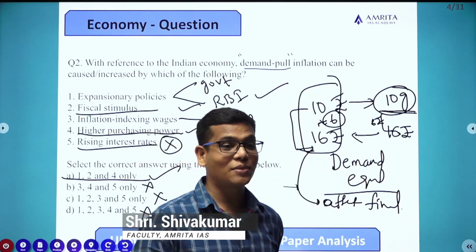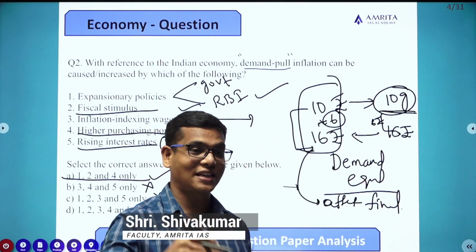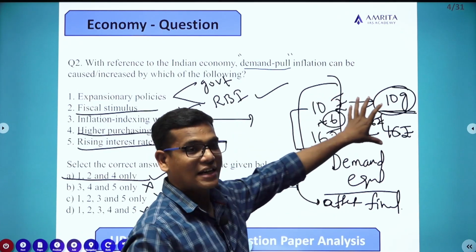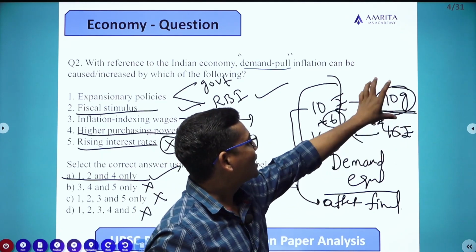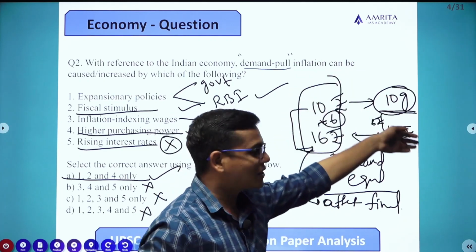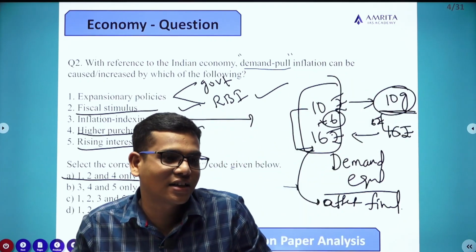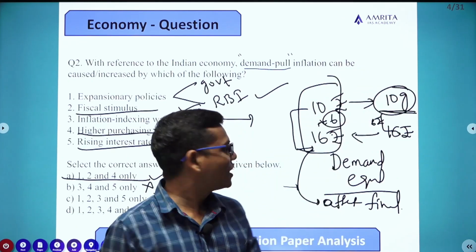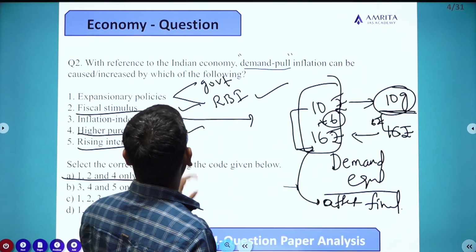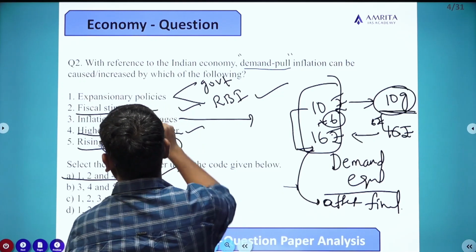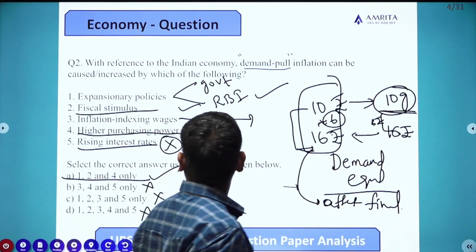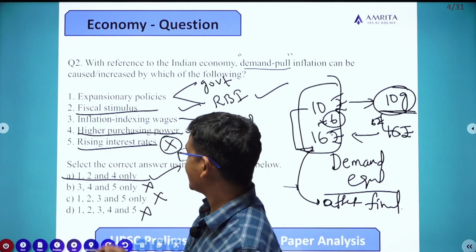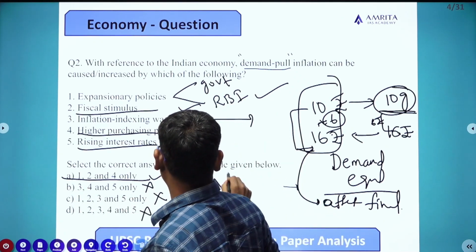It may lead to cost push inflation in the next stage, but immediately it is not going to have any effect on demand, because the increase in wage is compensating the increase in inflation. The process started from the price side, not from the demand side. So the third statement cannot create demand pull inflation, but expansionary policies, fiscal stimulus and higher purchasing power can. So answer A is correct.